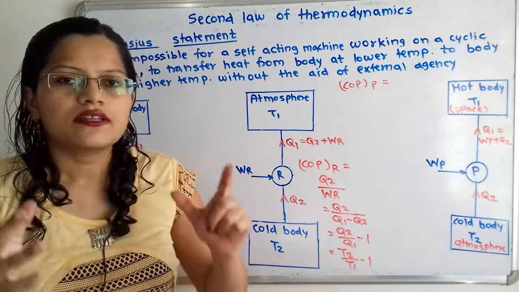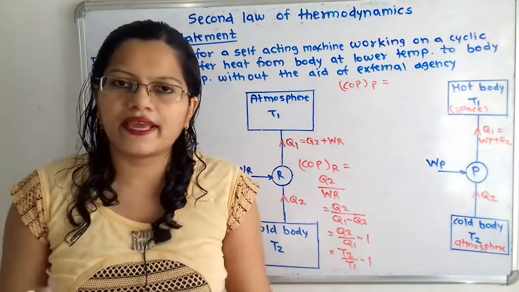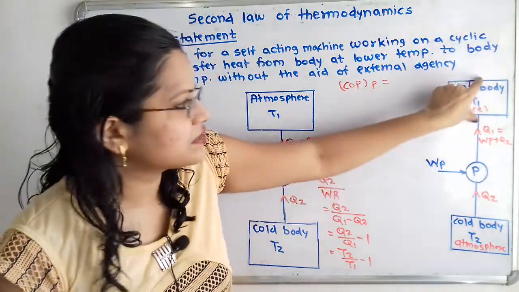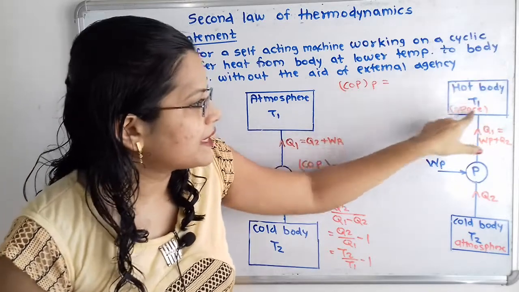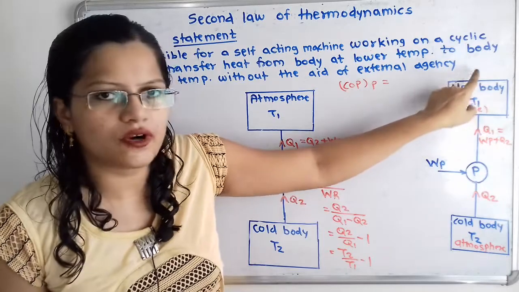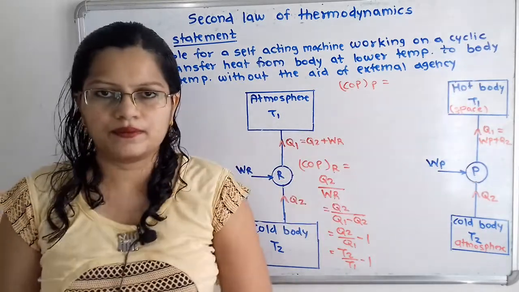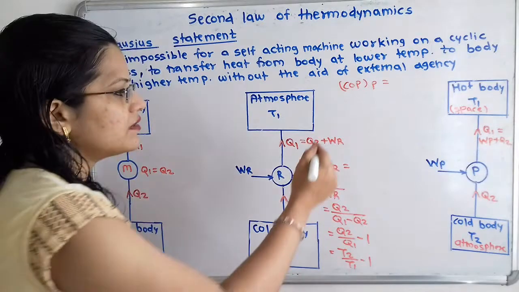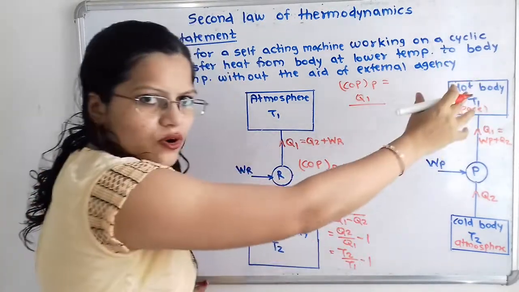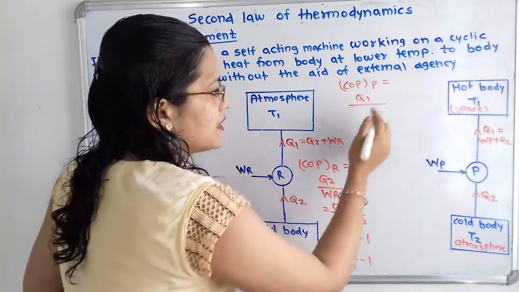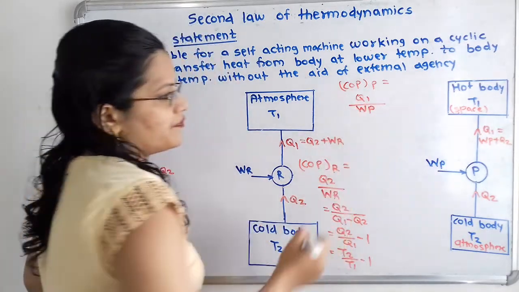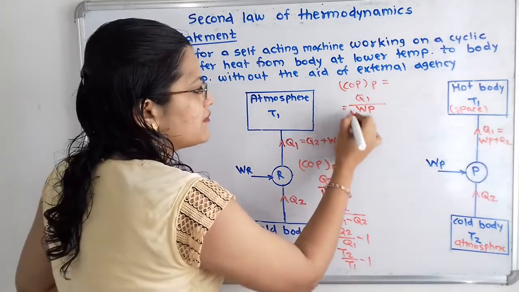Now here the temperature of the space is to be maintained at a higher temperature. So here we can measure how much heat is getting transferred, that is Q1, to this hot body, that is the work done by the pump. So we have to take here the Q1, that is the actual work to be done on this space, the certain space to be heated, divided by input. So what is the input? Input is WP. So Q1 by WP.